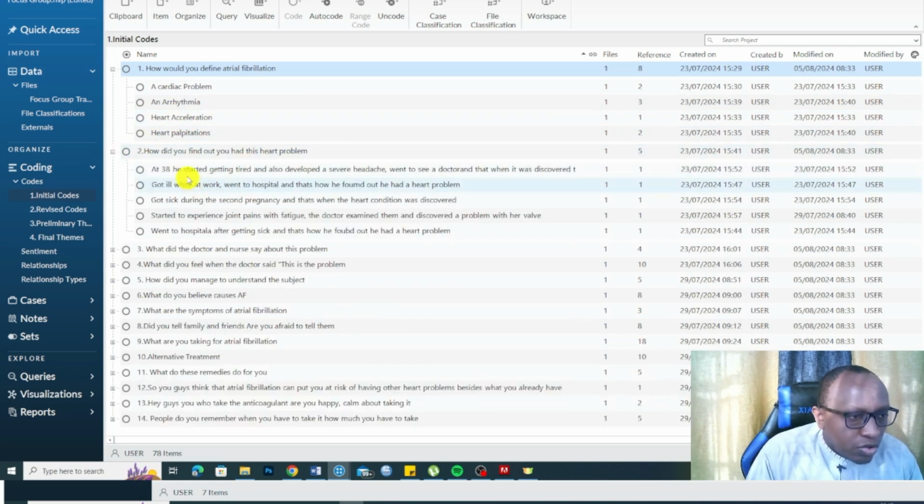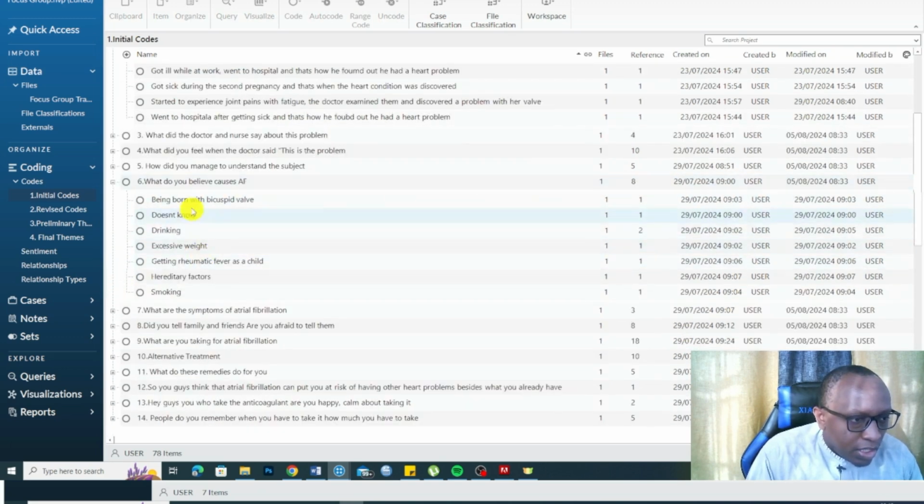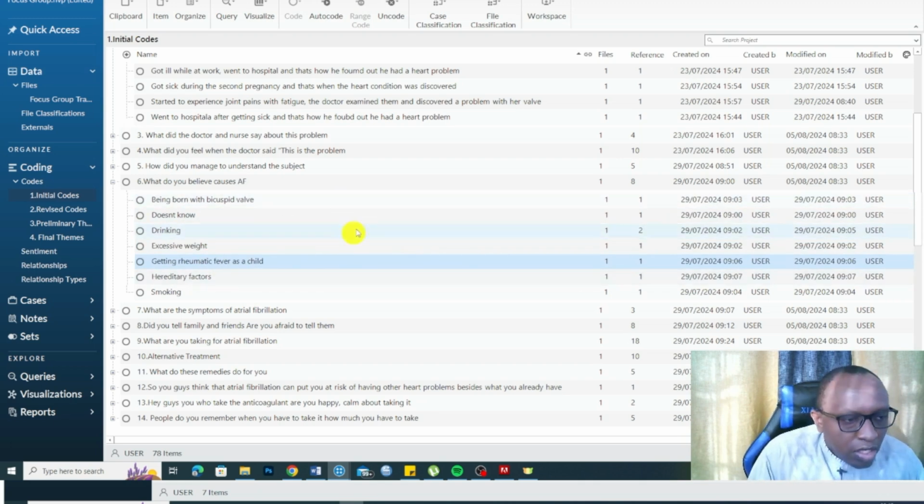How did you find out you had this heart problem? You can see those answers. What do you believe causes atrial fibrillation? Others are saying smoking, being born with a bicuspid valve, have no idea, drinking, excessive weight, getting rheumatic fever as a child. We have so many causes of atrial fibrillation according to the participants in the focus group.